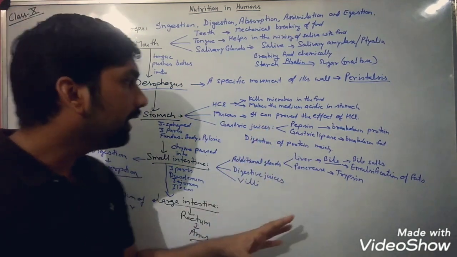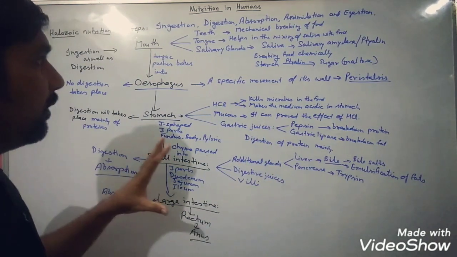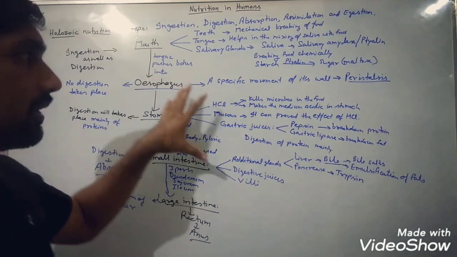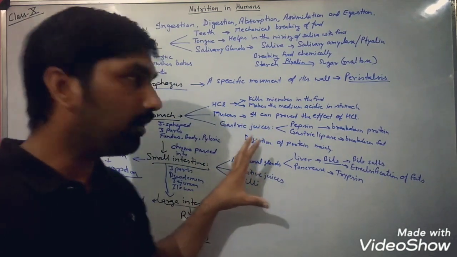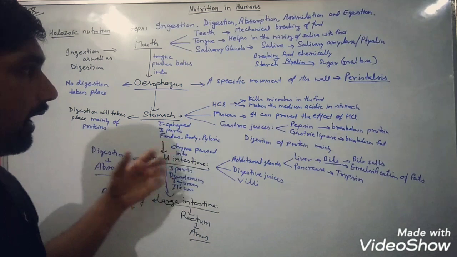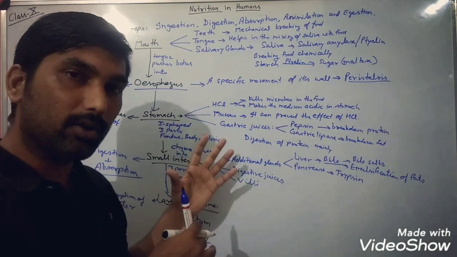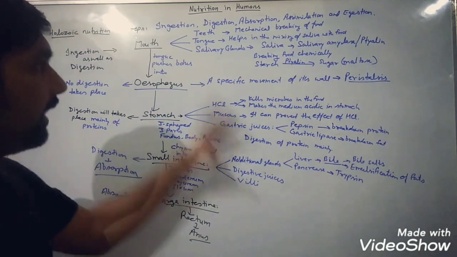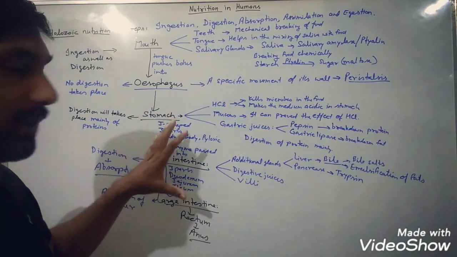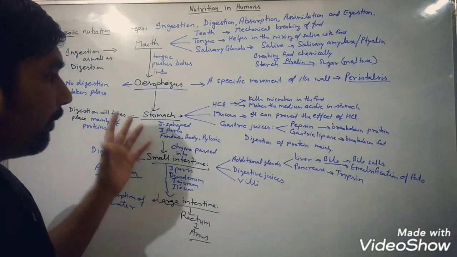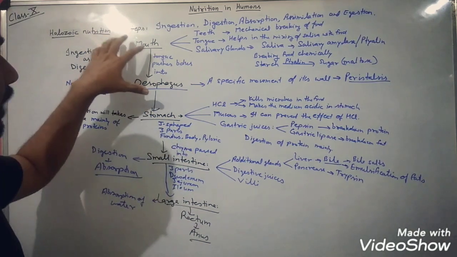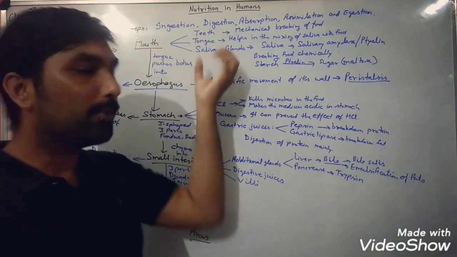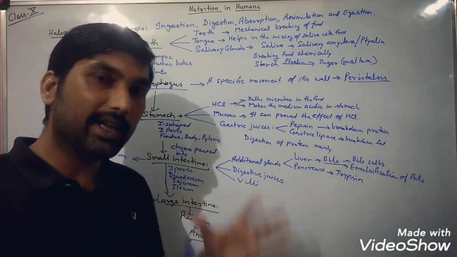So this was all the nutrition process in human beings, where I have discussed only the main points of the topic. I have not explained it deeply because it's revision time. So I hope you have an idea of the main topics or parts from where questions can be asked. When we talk about the teeth, there is a process known as dental caries.